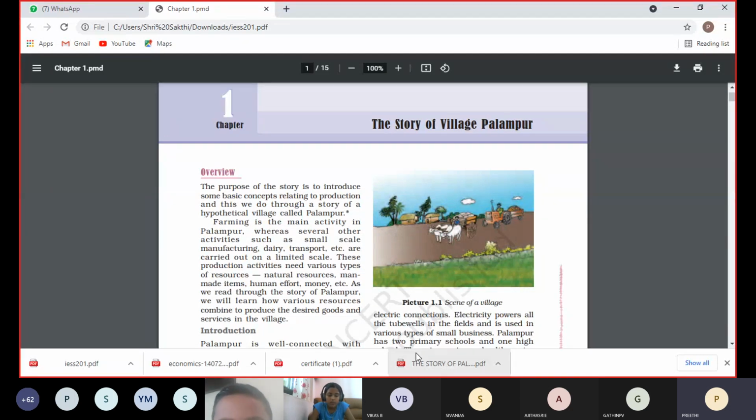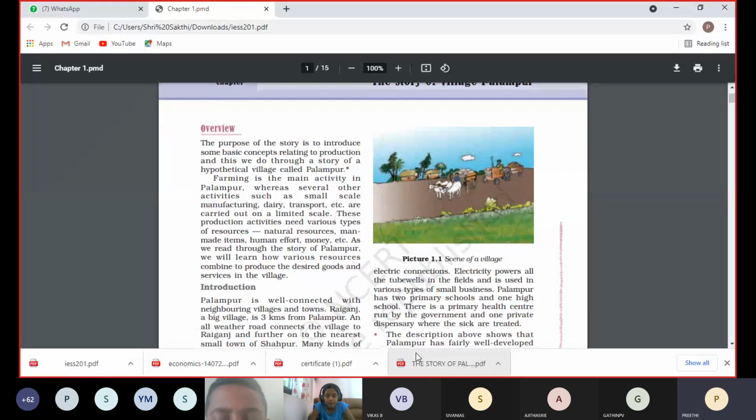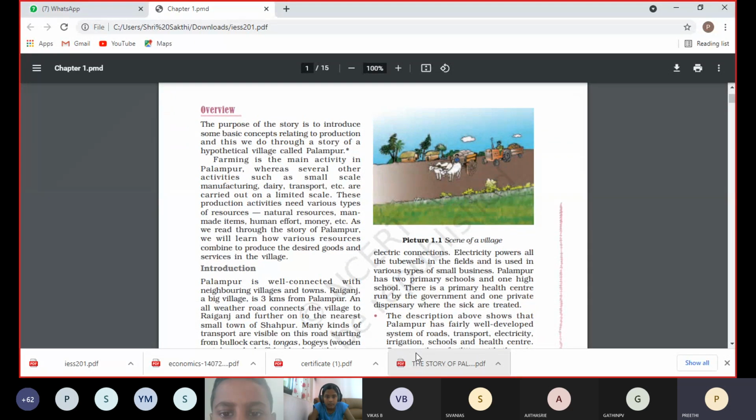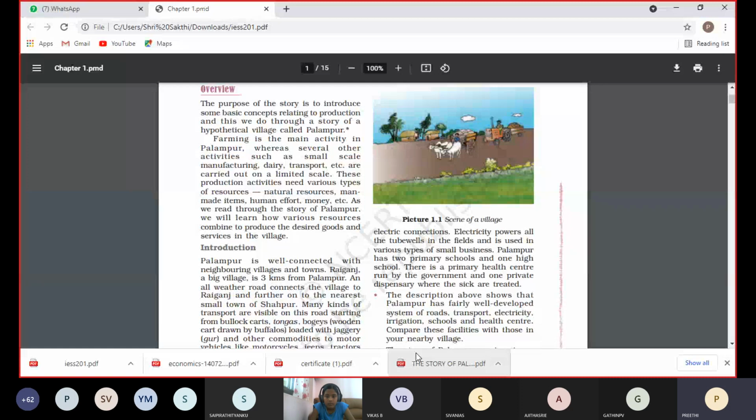We go through the story of a village called Palambur, that means an imaginary village. In this village the main activity is farming, whereas several other activities such as small scale manufacturing are also there, like sugar cane crushing industries, where they manufacture jaggery. These are the small manufacturing industries in Palambur. And dairy, product transport, these are the business activities done by the Palambur village.